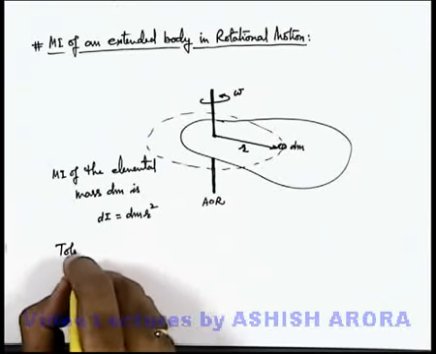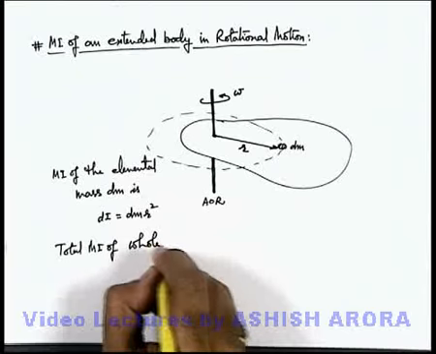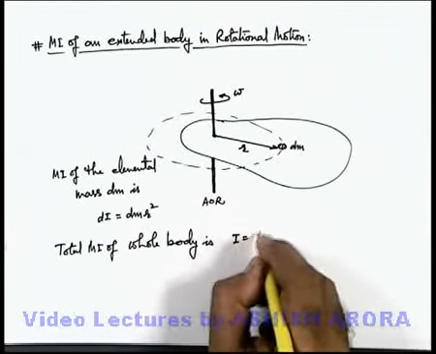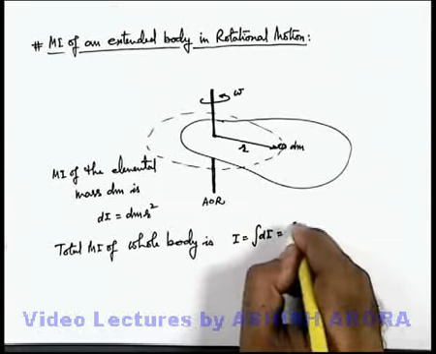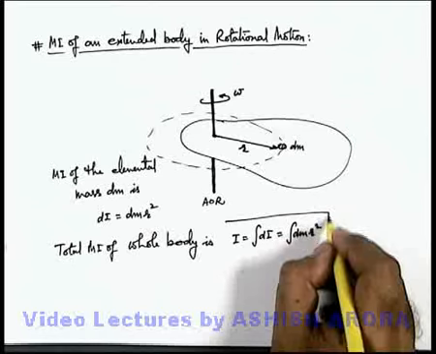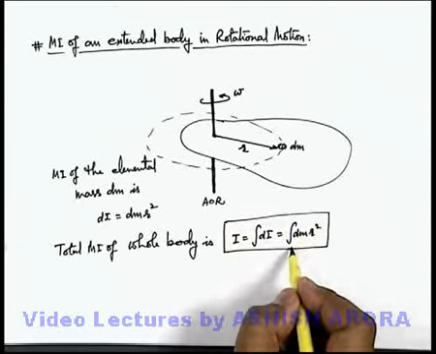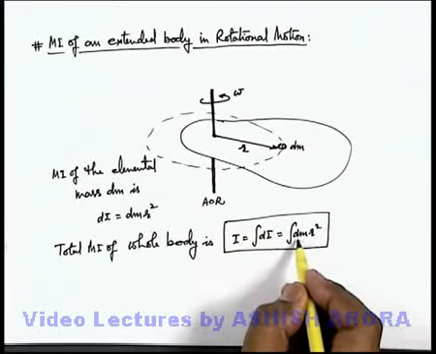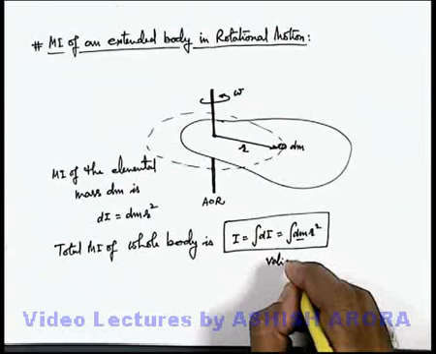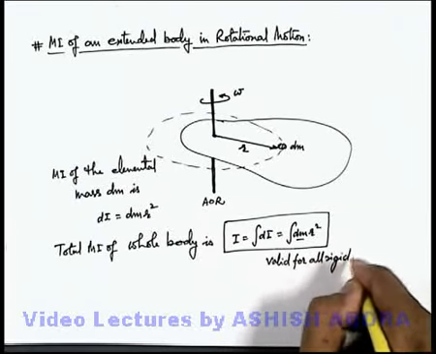So the total moment of inertia of the whole body can be written as the integration of dI, that is, the integration of dm r square. You need to be very careful about this result. Whatever be the shape of the body, we apply the corresponding limits of integration and choose the elemental mass dm, and this is valid for all rigid bodies.